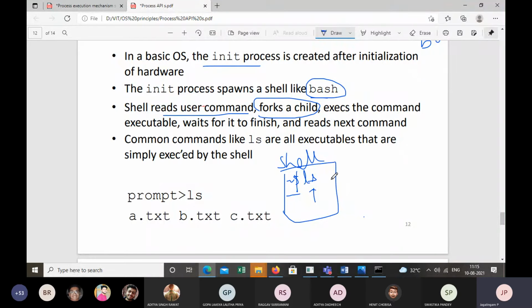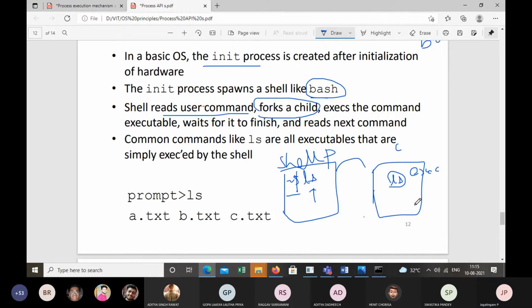That means the shell is a parent. When we type ls, the separate child process is created. And in the child process, we have the exec command. This child process will execute the instruction of ls.